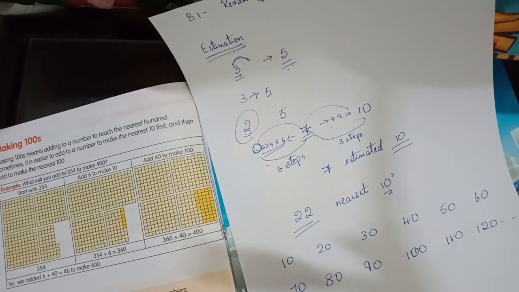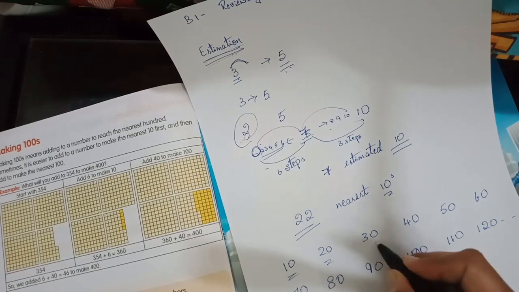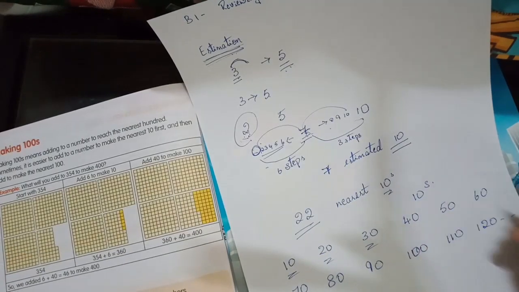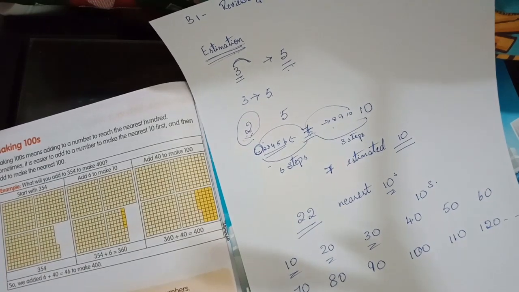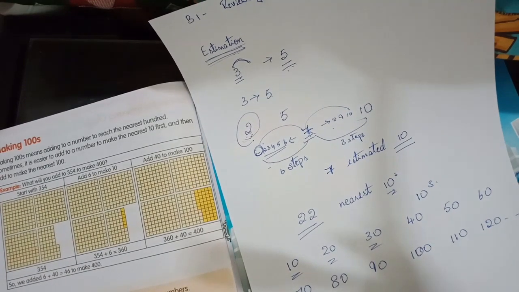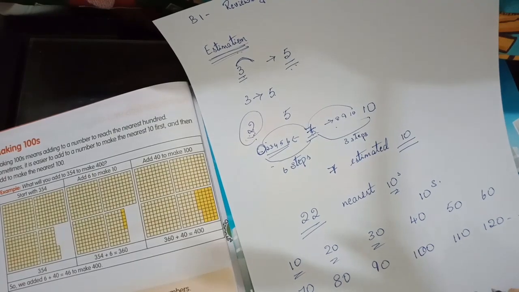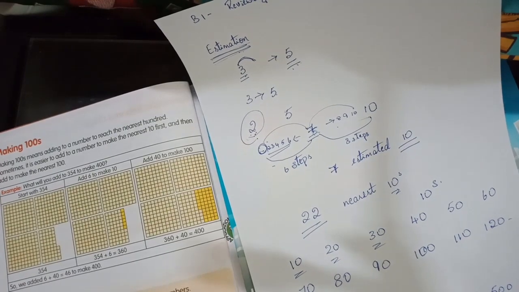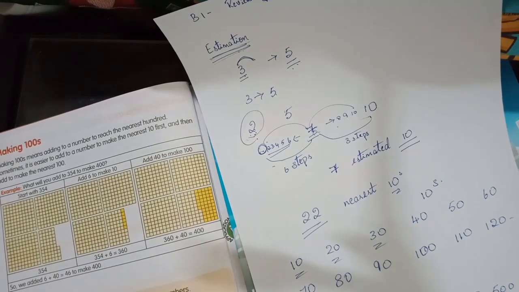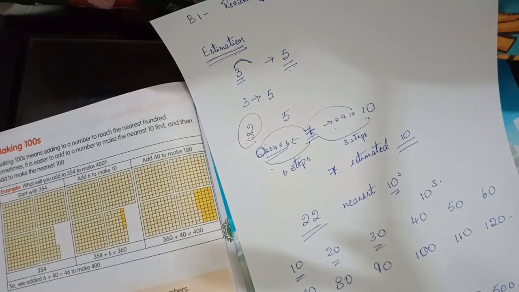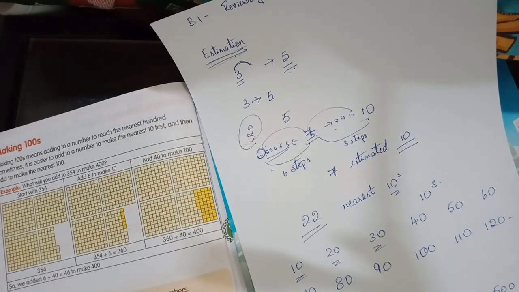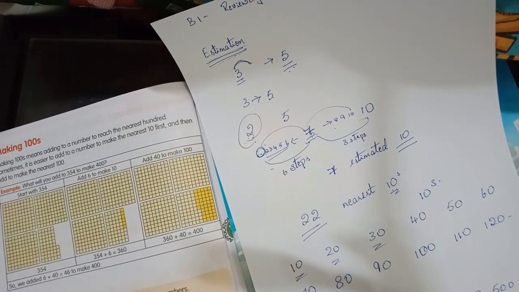These are the tens. What about hundreds? 100, 200, 300, 400, 500, 600, 700, 800, 900, 1000, 1100, 1200 and so on, to infinity. Did you understand what tens and hundreds are, children?